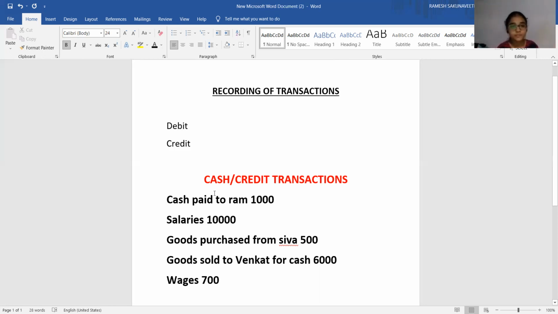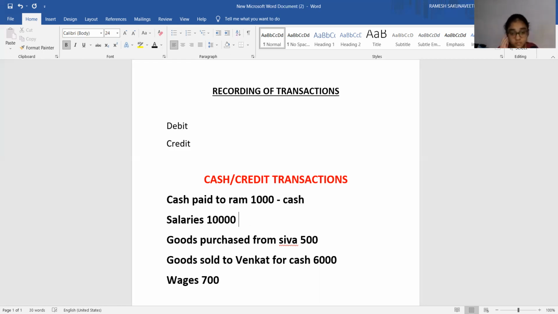Cash paid to Ram, 1000 rupees. Here, please understand that before every amount, rupees is there, because we are living in India, so our currency is rupees. So I am not mentioning it again. Cash paid to Ram, 1000 rupees, it implies. Is it a cash transaction? Yes, sir. Very good. It is a cash transaction.